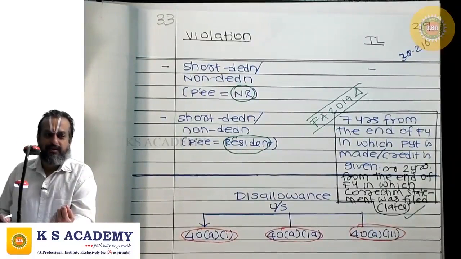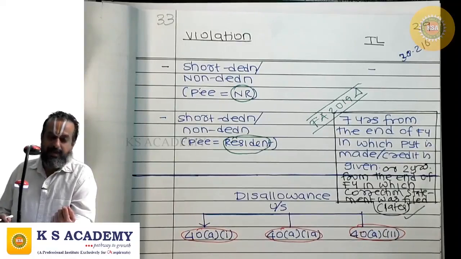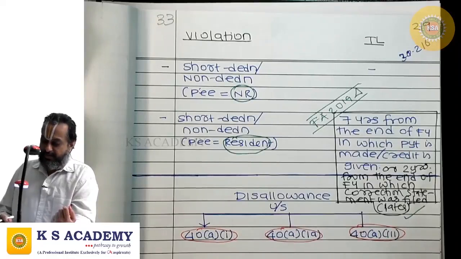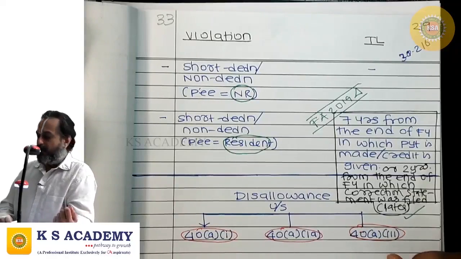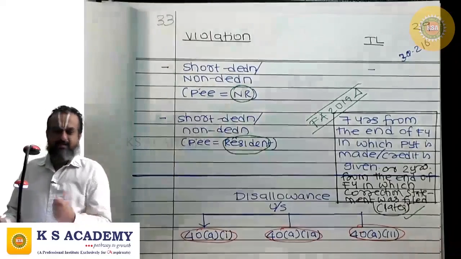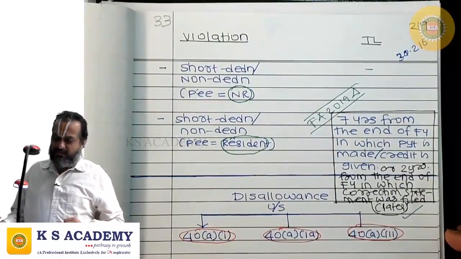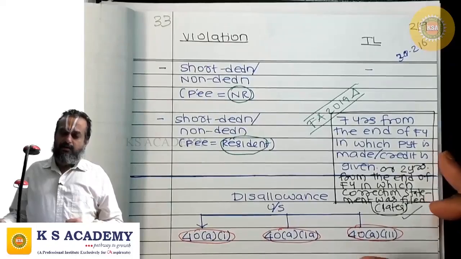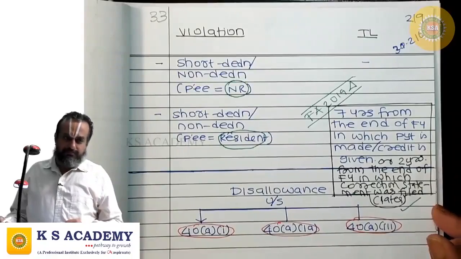So what is the time limit for passing a 201(1) order declaring the payer as assessee in default, where there is short deduction or non-deduction in respect of payment made to a resident? The time limit is 7 years from the end of the financial year in which the payment or credit is made on which tax ought to have been deducted at source, or 2 years from the end of the financial year in which the correction statement was filed. Fine. So just now what we have discussed is the time limit for passing order under 201(1) declaring the deductor or employer as assessee in default.